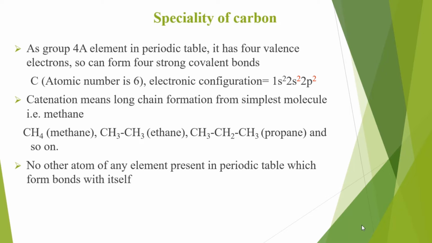What is the meaning of catenation? One carbon can form a bond with another carbon atom, and long chain formation takes place. The basic hydrocarbon is CH4, which contains one carbon and 4 hydrogens. If we replace one hydrogen by CH3, then it will be C2H6, that is ethane. If we replace one more hydrogen by CH3, then it will be propane, and so on. And no other element present in the periodic table has such a property.